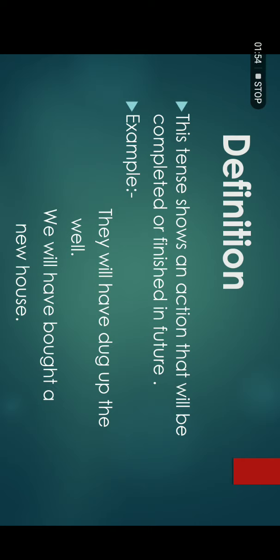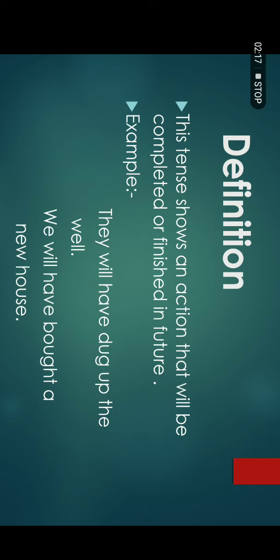For example, they will have dug up the well. The main identification of perfect tenses is the helping verb has, have, or had. In present perfect, we learned has, have plus third form of verb. In past perfect, we learned had plus third form of verb.